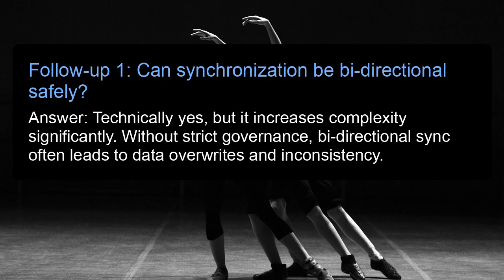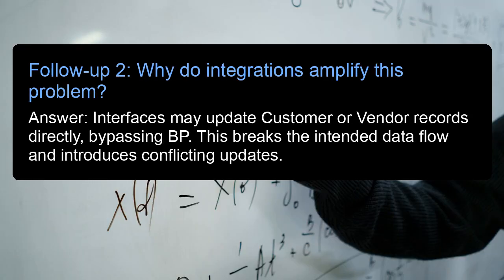Follow-up 1. Can synchronization be bidirectional safely? Answer: technically yes, but it increases complexity significantly. Without strict governance, bidirectional sync often leads to data overwrites and inconsistency. Follow-up 2. Why do integrations amplify this problem? Answer: interfaces may update customer or vendor records directly, bypassing BP. This breaks the intended data flow and introduces conflicting updates.